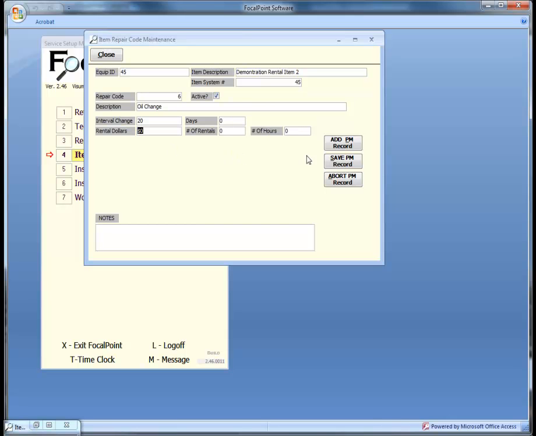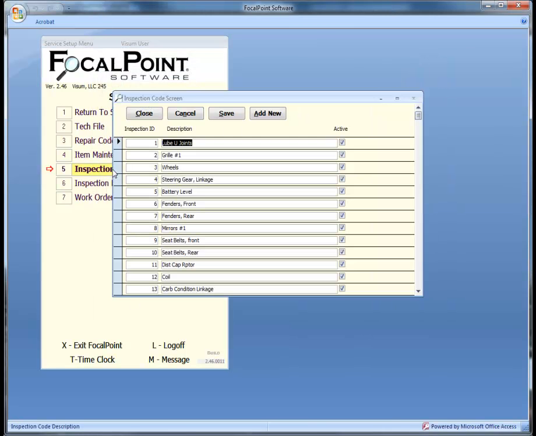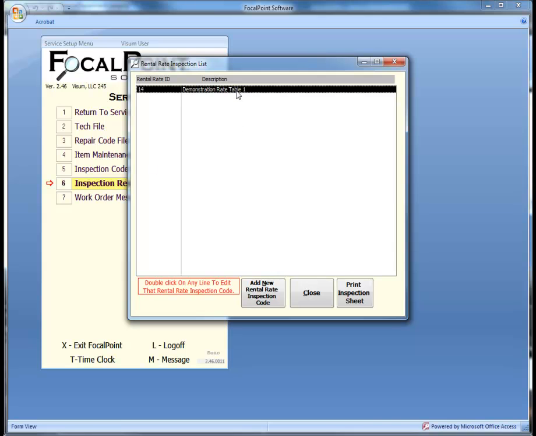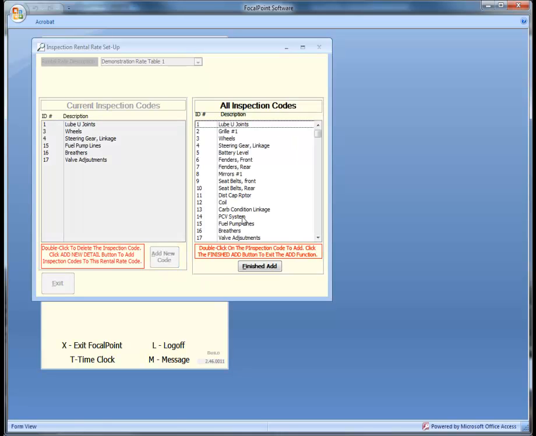The inspection code file allows you to set up all the things that should be done to rental items when they are returned. These items can be as broad or specific as needed and can then be assigned to specific rate codes using the inspection rental rate file. This file is used to assign inspection codes to specific rate codes. For example, the rate code that you have assigned to all of your 100 CFM diesel air compressors can have these inspection codes assigned to them. If FocalPoint is set up to print inspection sheets at the end of every rental, then these codes would show on a list for the technician to check off once completed.